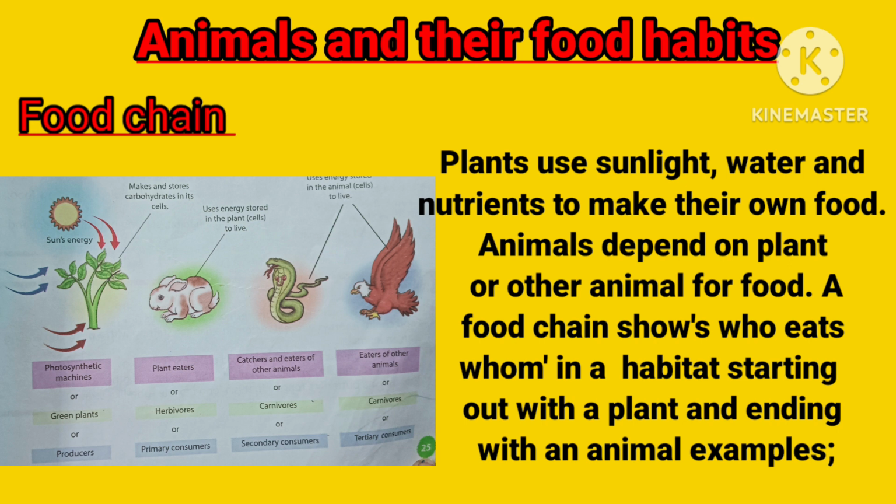Now food chain. Plants use sunlight, water and nutrients to make their own food. Animals depend on plants or other animals for food. A food chain shows who eats whom in a habitat, starting with a plant and ending with an animal. So what is a food chain? It starts with a plant and ends with an animal. See in the diagram, see in the pictures.